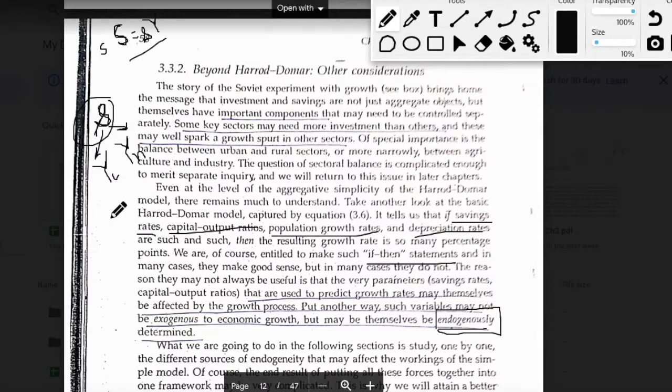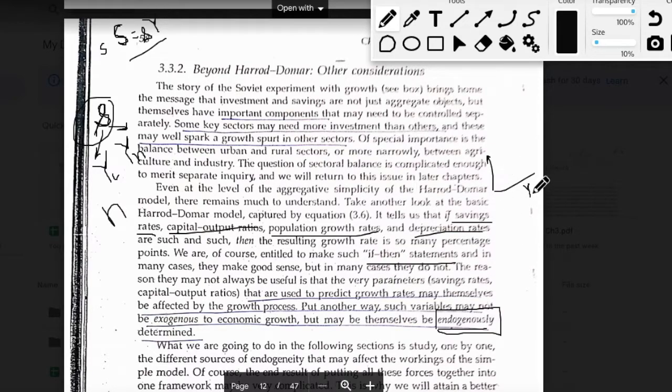exogenous in the model. Similarly, if you talk about the population growth rate, again, population growth rate will depend on the level of income in an economy. If you remember, in the first unit we talked about a demographic cycle, which we called demographic transition, and we talked about how population will change with the changes in income.